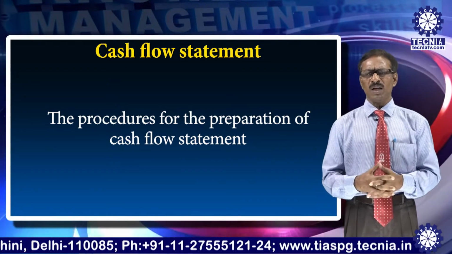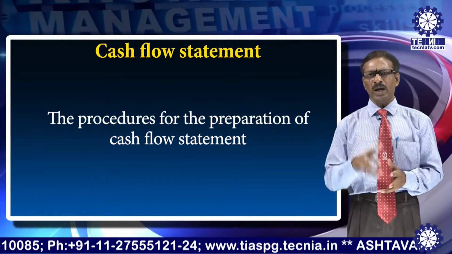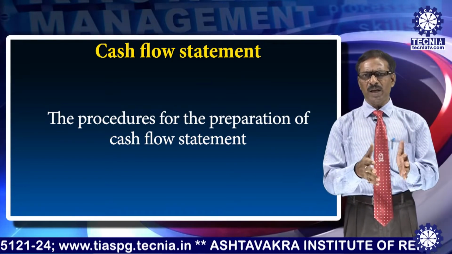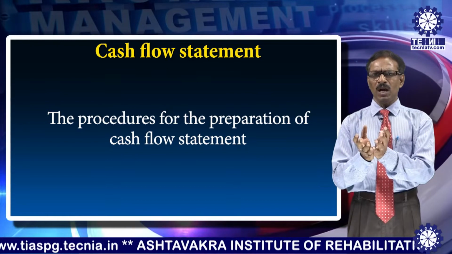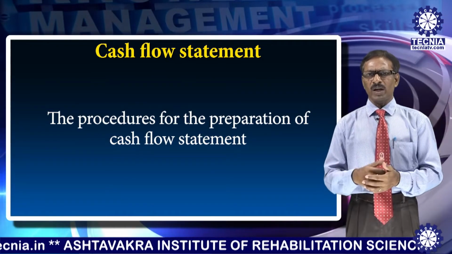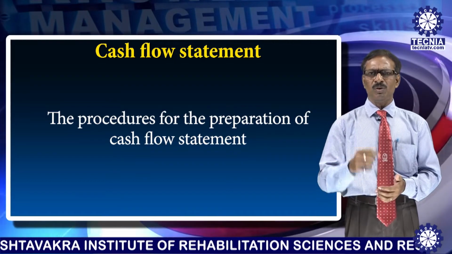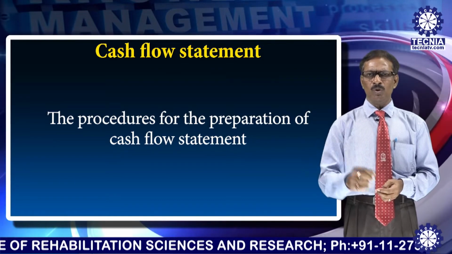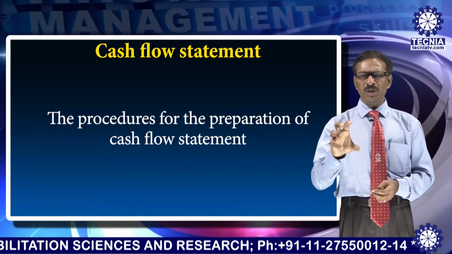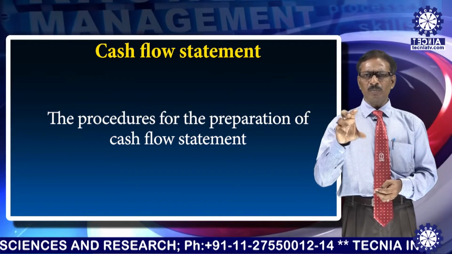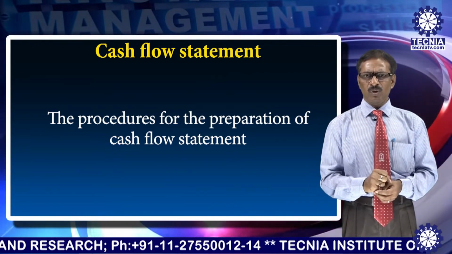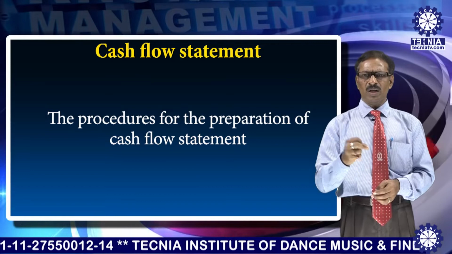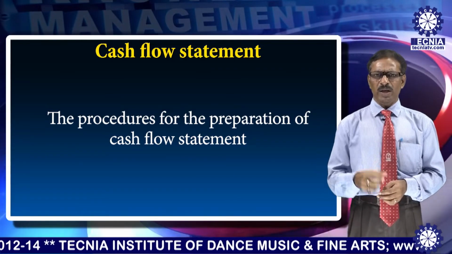Now the simple question comes to your mind: how has the balance increased? To explain that, we have to look at all the activities on the receipt side and the payment side, but now they would be taken under three groups. That means the net cash flow from operating activities, net cash flow from investing activities and net cash flow from financing activities. Whatever these three activities produce would be summed up. With that, we add the opening cash balance, and it will give the closing cash balance that we see at the end of the year.